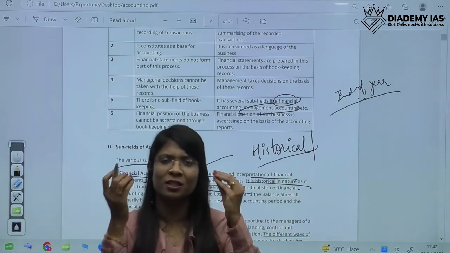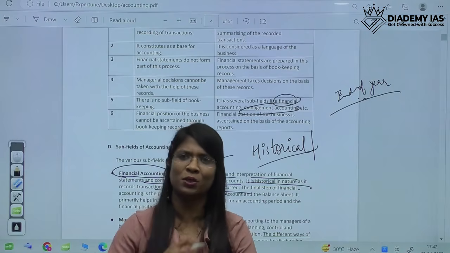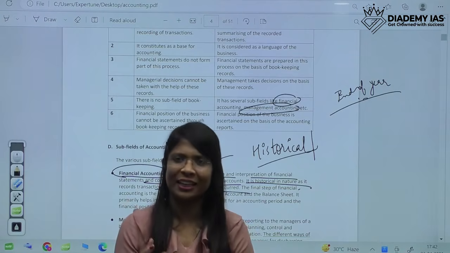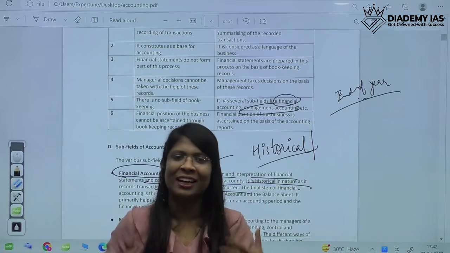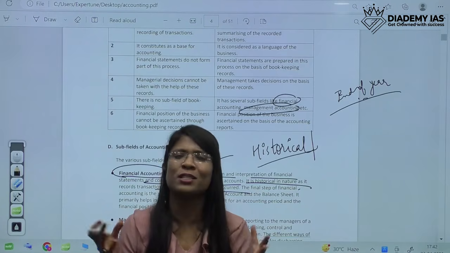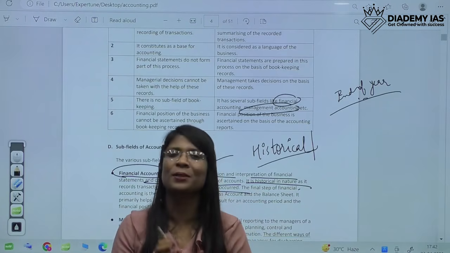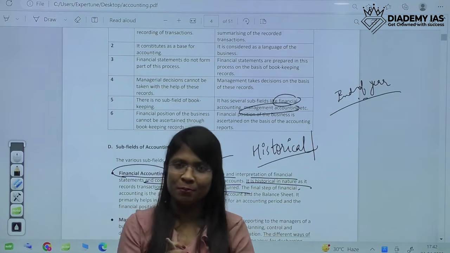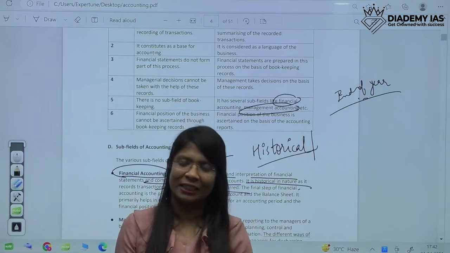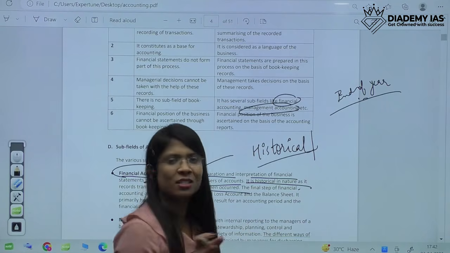Everyone must be thinking, what is this balance sheet, what is this P&L, ma'am is using it again and again. Don't worry, we'll discuss it in detail. Just have an idea about accounting, just grasp these words. There is something like P&L, something like an income statement. Just learn these words, we'll discuss everything in detail. These are just words, don't worry.